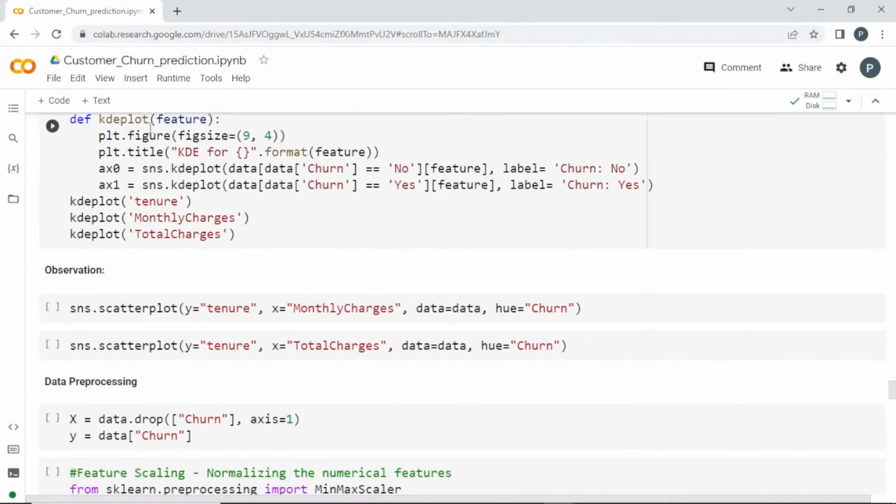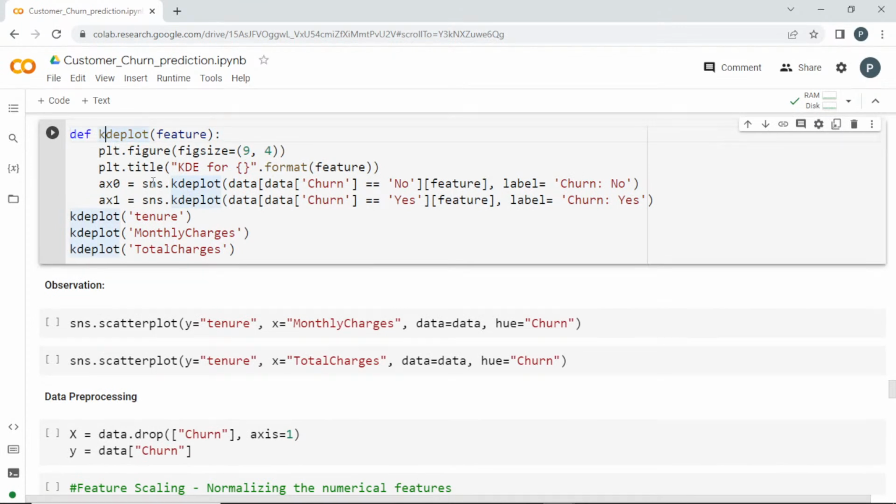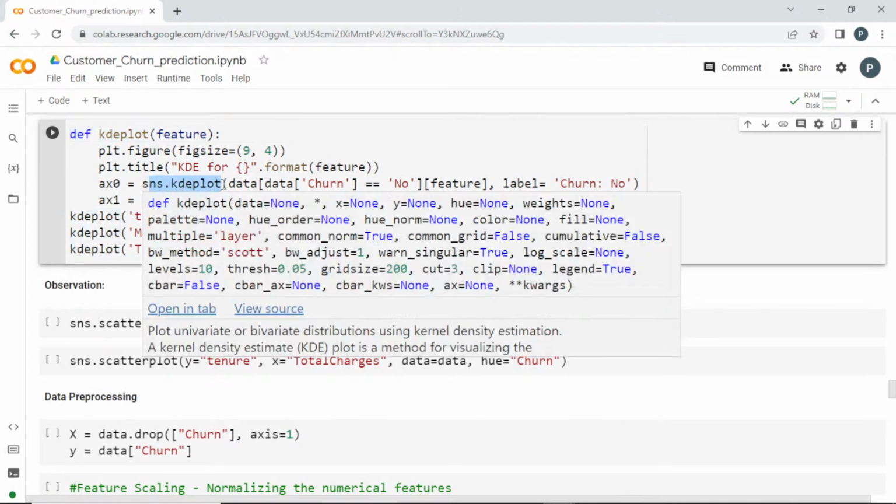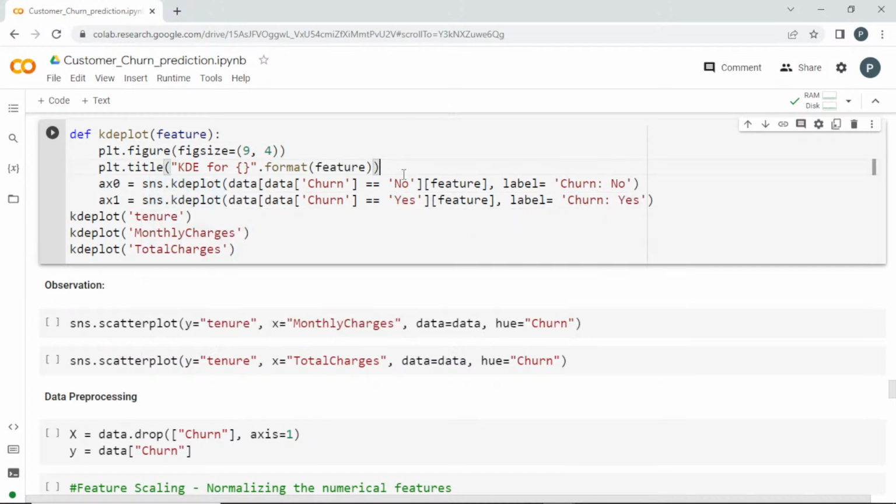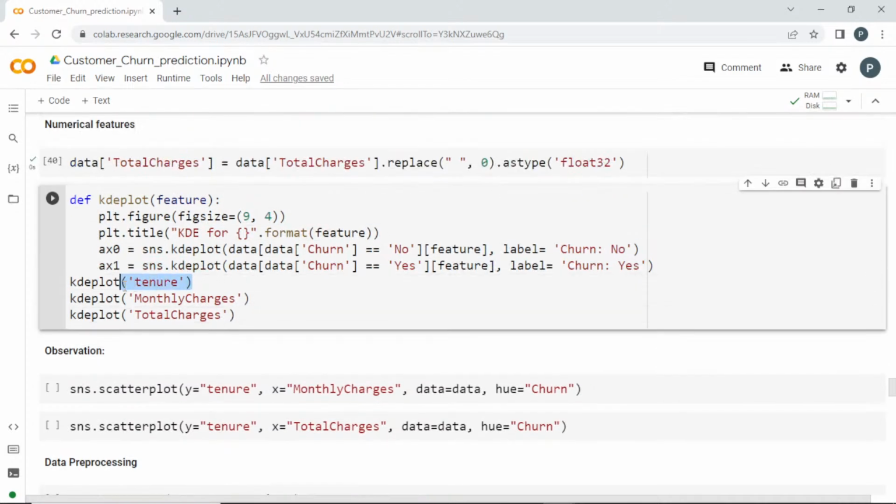And I'm going to create a function for drawing a KDE plot. We know sns.kdeplot will give you a line graph in seaborn, which will show whether the data is Gaussian distributed or skewed. You can analyze it. Yes, it is an equal amount of churn, so it won't be a predictive factor in the feature. So I'm going to take the numerical features. What are they? Tenure, which is how many months they are staying with the company, and the monthly and total charges. I'm just going to plot them.